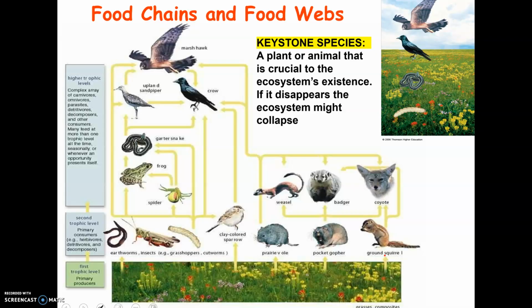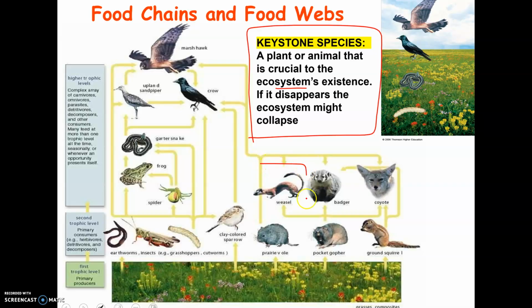This is just a picture of a food web. Notice that the producers are always shown at the bottom, and then this is sort of the flow of energy getting passed on. Notice this little key thing here. A keystone species is any plant or animal that is so crucial that if it disappears, the ecosystem might collapse. So a lot of times they'll mention an ecosystem, and they'll talk about an organism being affected, and they'll talk about how it terribly affects the ecosystem. Or maybe they'll just tell you it's a keystone species and ask you what the effect will be.